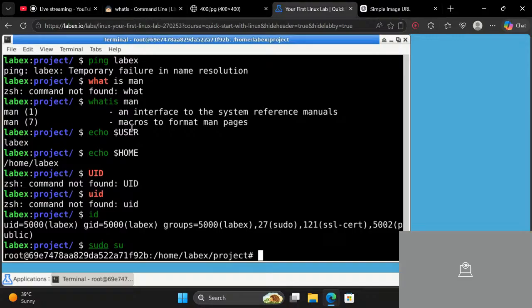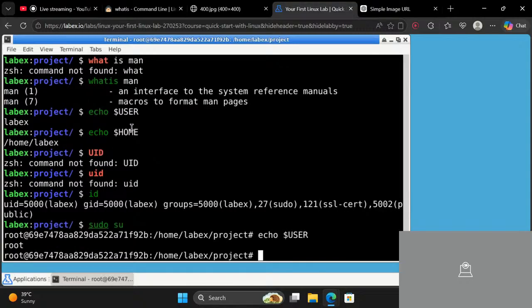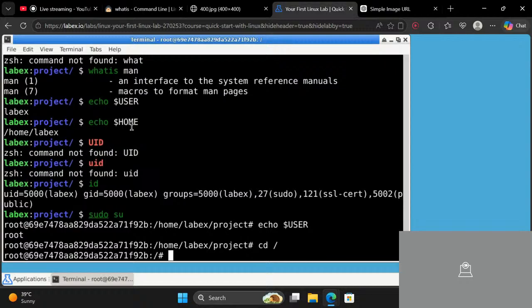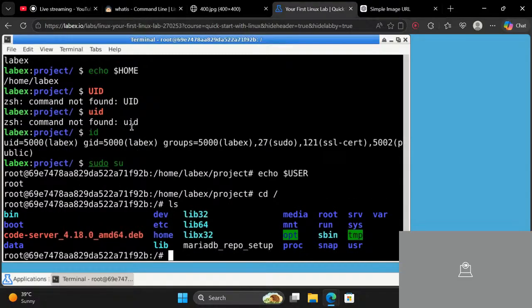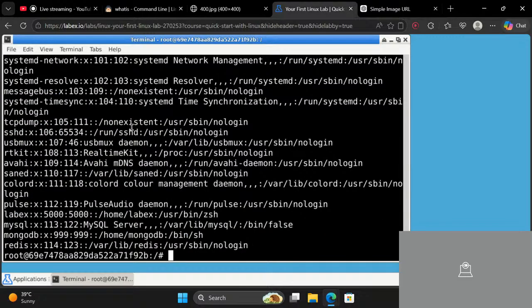So what does sudo su mean? Su means switch user. So now I have switched to the admin, or you can say I am a root user now. So if I type echo user, it will print out root. Now let me do ls, okay. Now let me do cat /etc/passwd and enter.